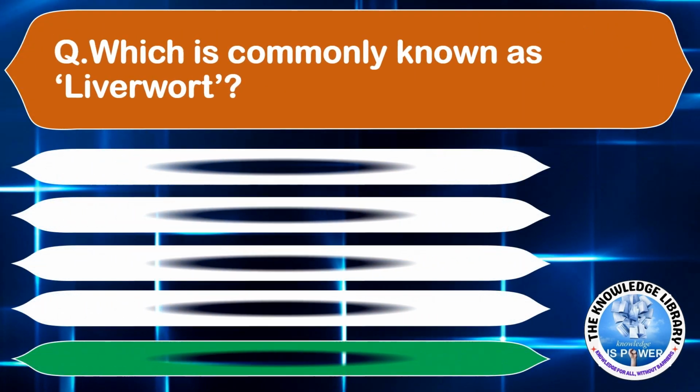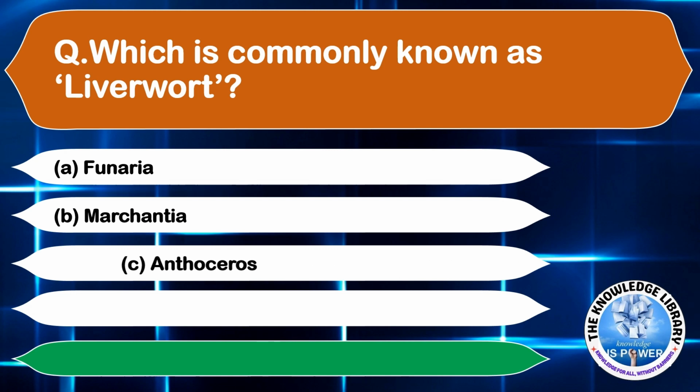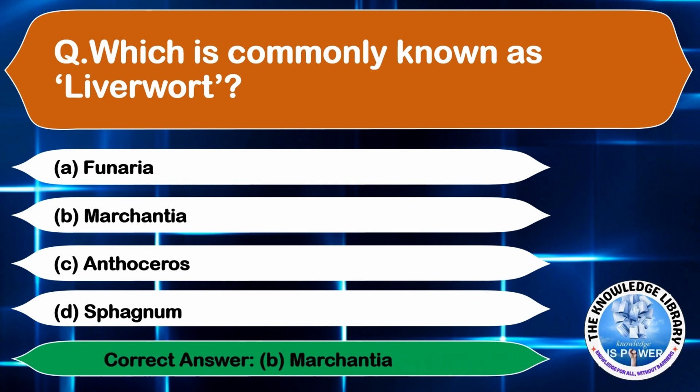Which is commonly known as liverwort? Option A, Funaria. Option B, Marchantia. Option C, Anthoceros. Option D, Sphagnum. The correct answer is option B, Marchantia. Moving on to the next question.